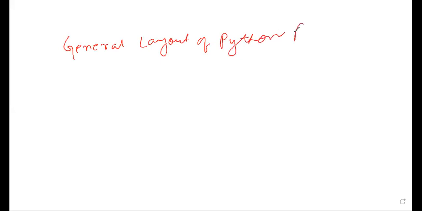Next topic is general layout of Python program. First of all, one section, documentation section is there.